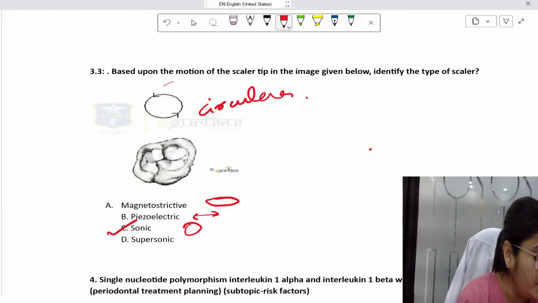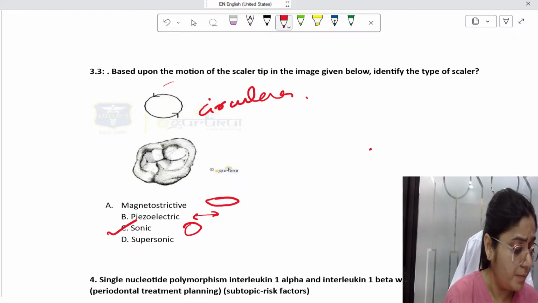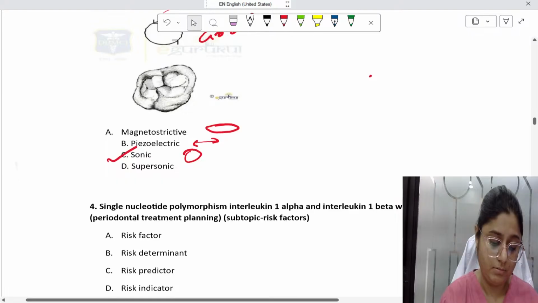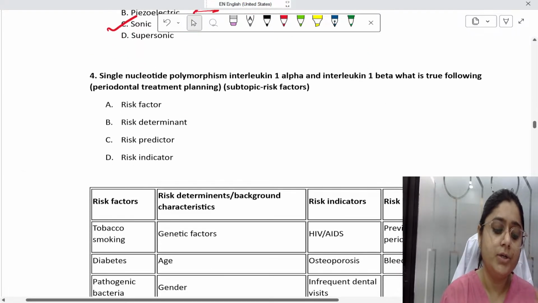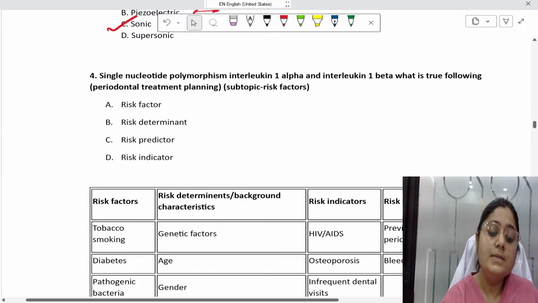I can see B, B, B. Any doubts, any queries till now? The answer to 3.3 is C. Okay, now the next question. This is from May 2025 only.